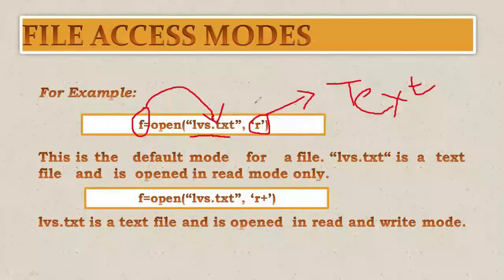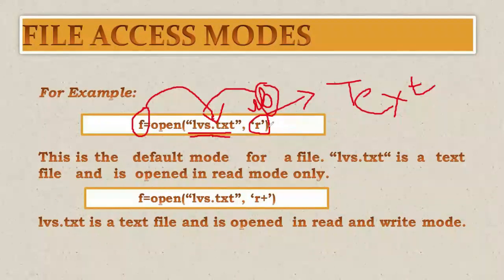If I am going to write here RB, that means I am instructing the compiler that this file is a binary file, and I would like to request the compiler to kindly open the file in read mode, and this file is basically a B, that means binary file.